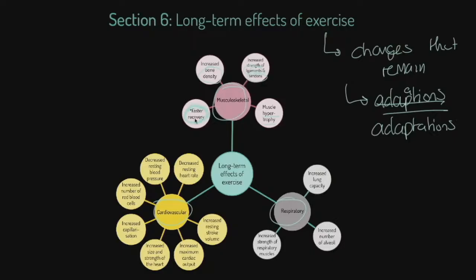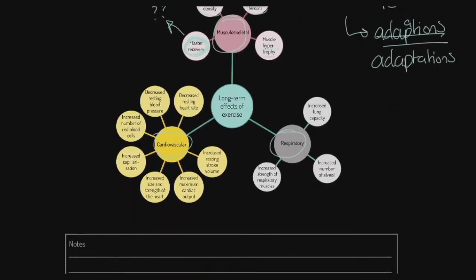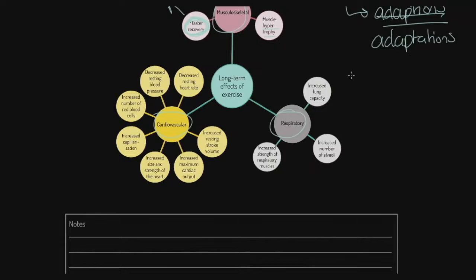Musculoskeletal in that sense. Now, I've put little asterisks here because I don't necessarily see that as a musculoskeletal adaptation, but it's where we sit on this course, so we'll go with that. Now, respiratory, a couple of things. We get an increased lung capacity. Now, this is in some ways a bit misleading.